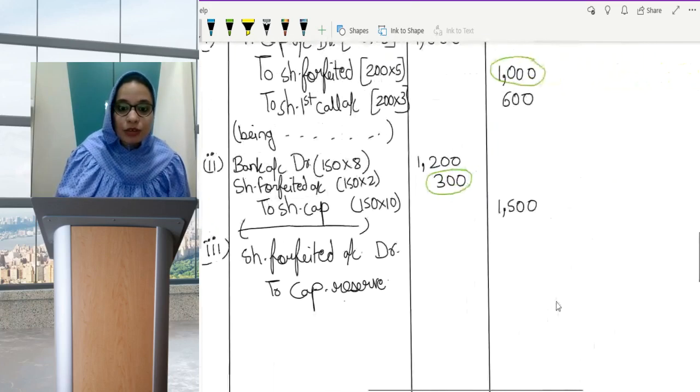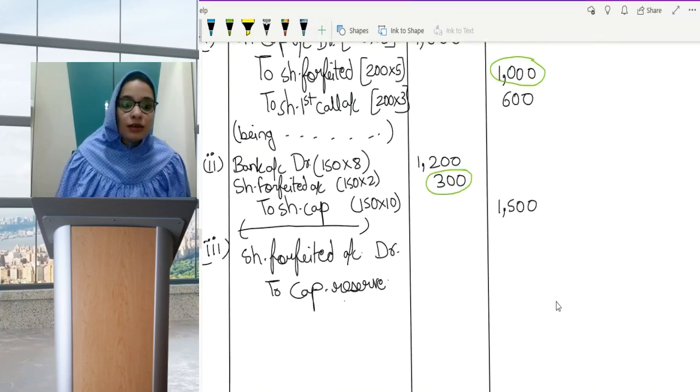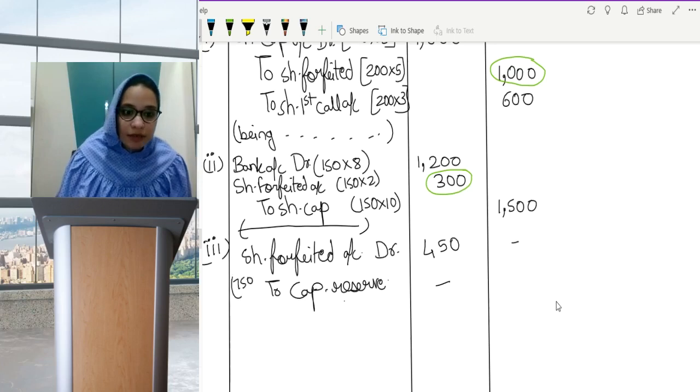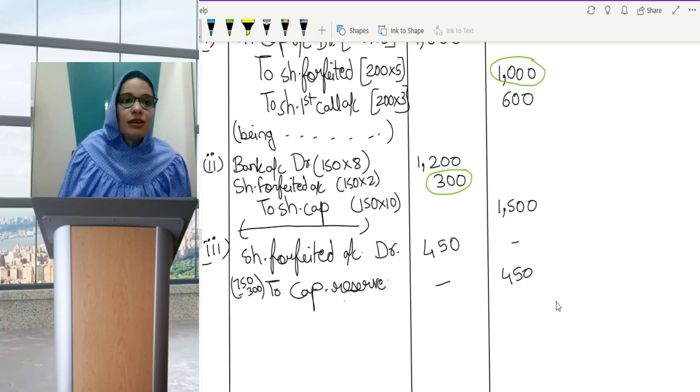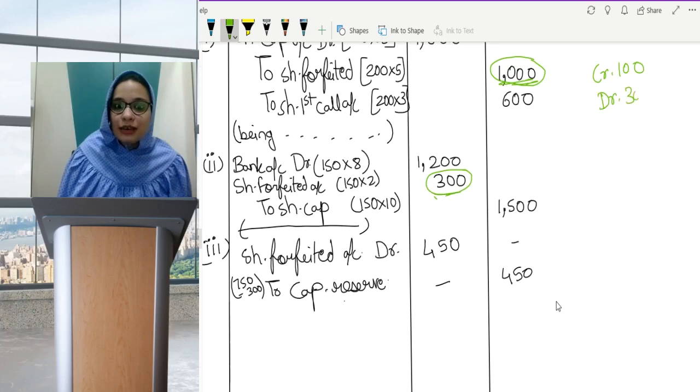See, share forfeited account will now be debited by, as we just discussed, 450. That is 750 minus 300. Now see, if you check the share forfeited account, it was first credited by 1000. Then it was debited by 300. And now it is being debited by 450. That means the remaining balance in share forfeited account is still a credit of 250.